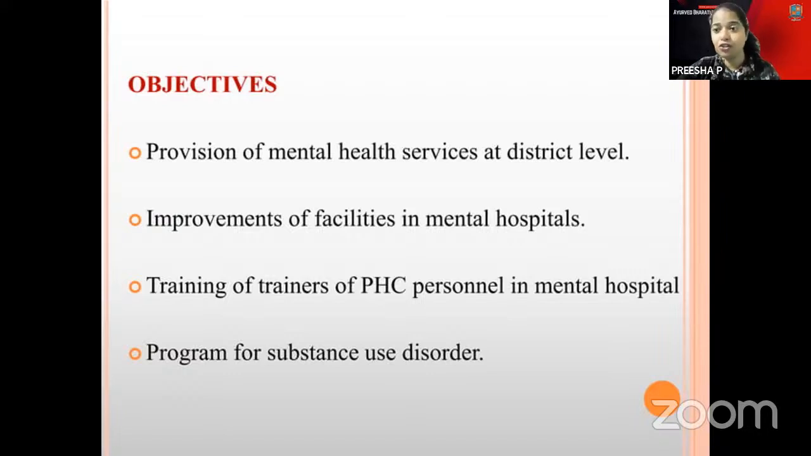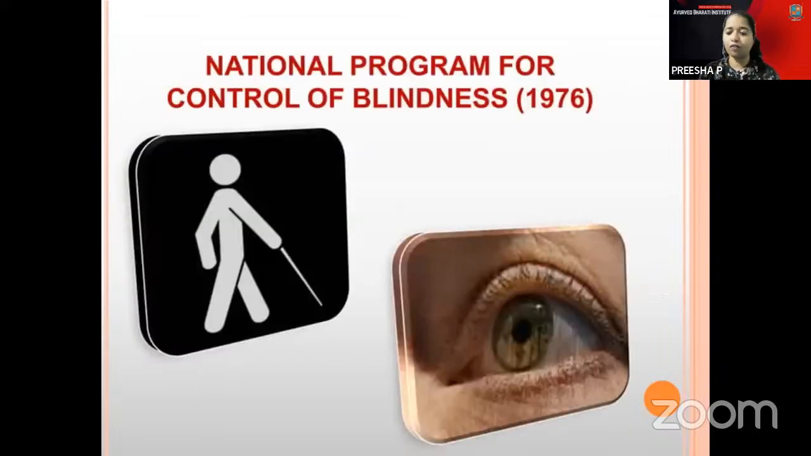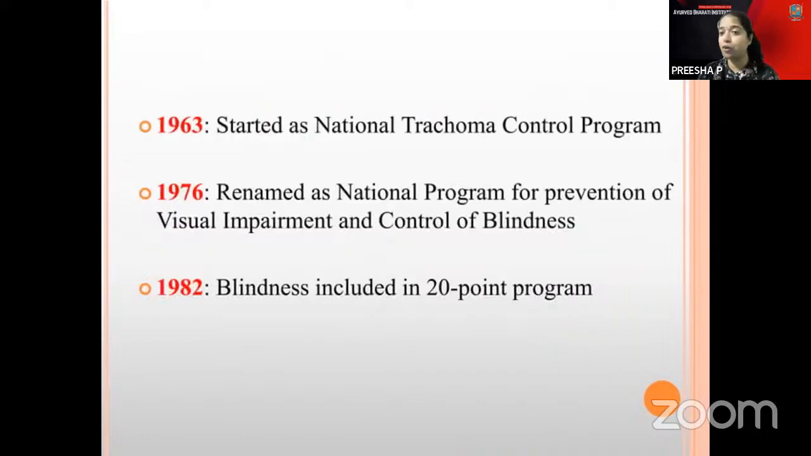And you have the substance use disorder program. National Program for the Control of Blindness was in the year 1976. And you have the trachoma control program in 63, and in 76 the visual impairment and control of blindness. Blindness is included in the 2020 programs.